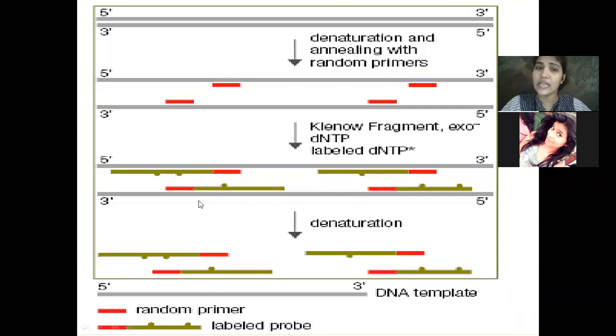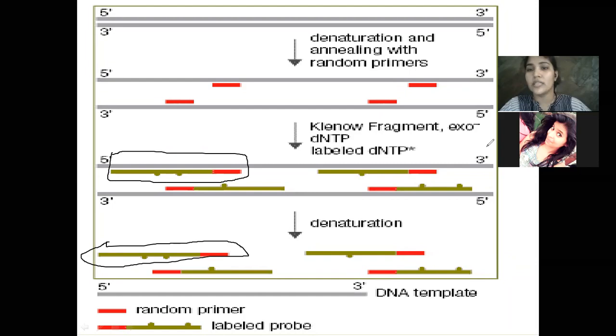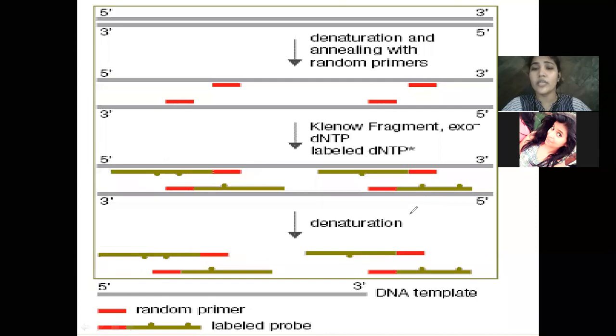Once you denature that again, over here we have the double-stranded DNA. This whole part is double-stranded DNA. So if I denature this, I'll be getting this single-strand DNA probe, which is labeled. I just want to make this part clear, especially for the people who are new, because probes are a very basic understanding for DNA sequencing methods. You have to know what a probe is and what probes are used for.